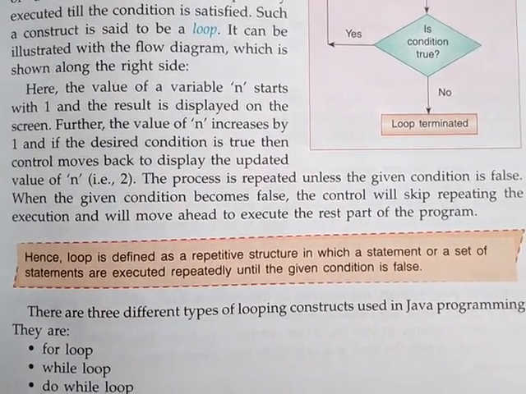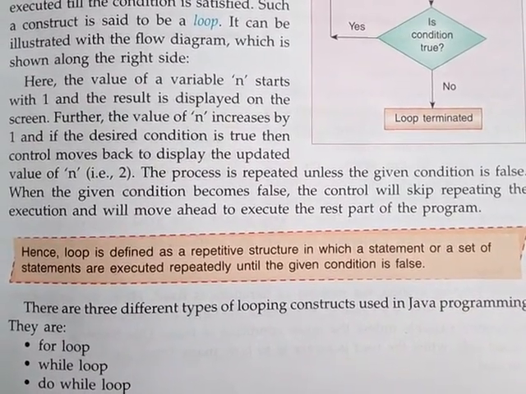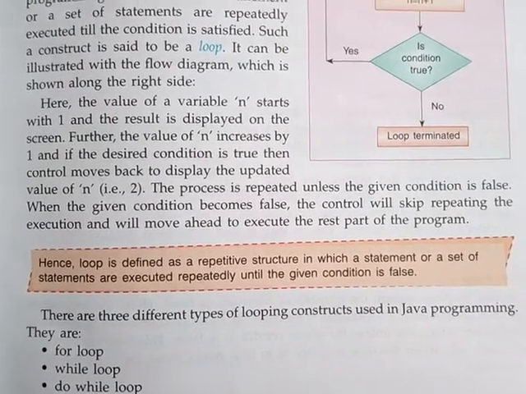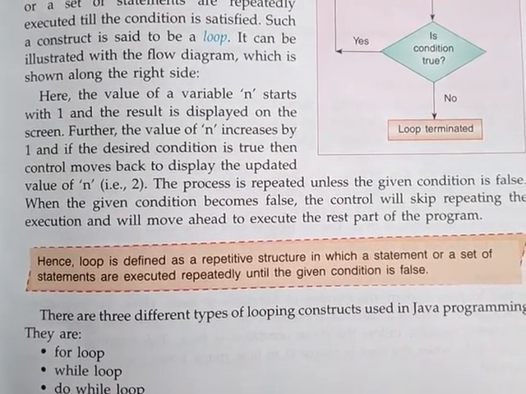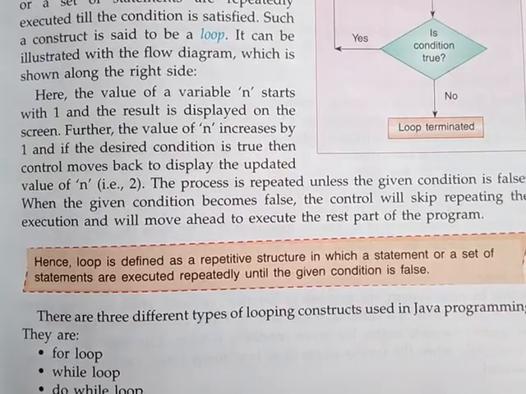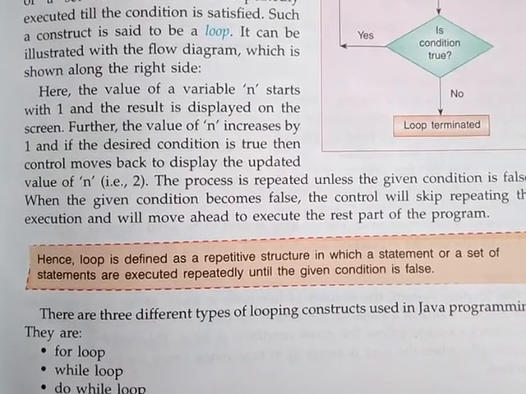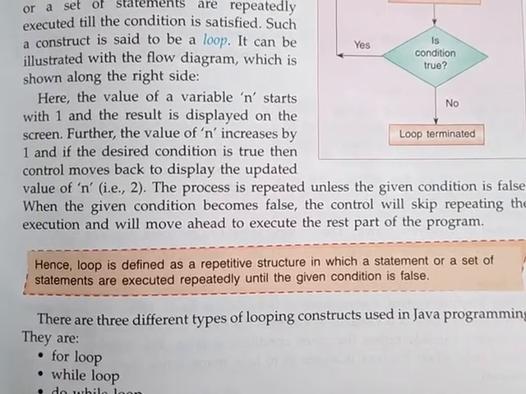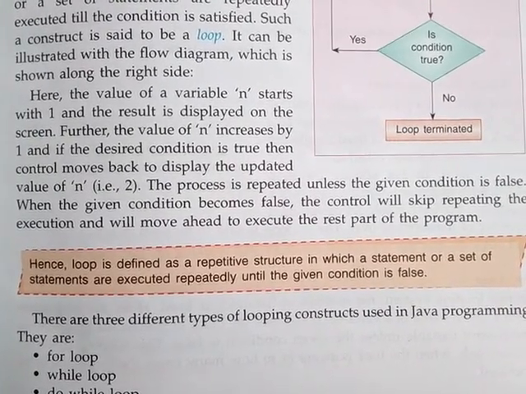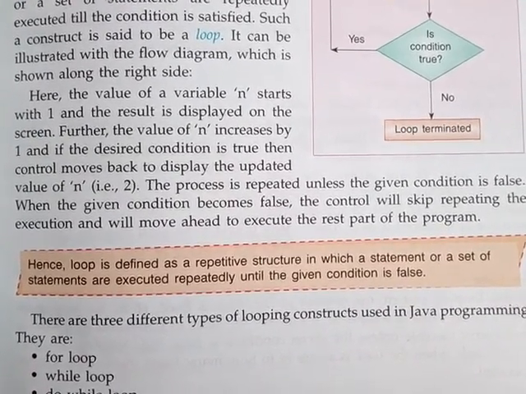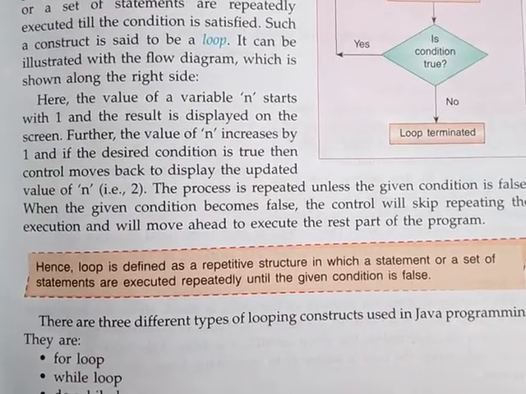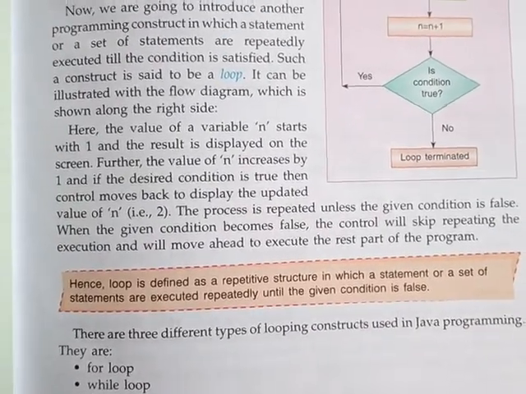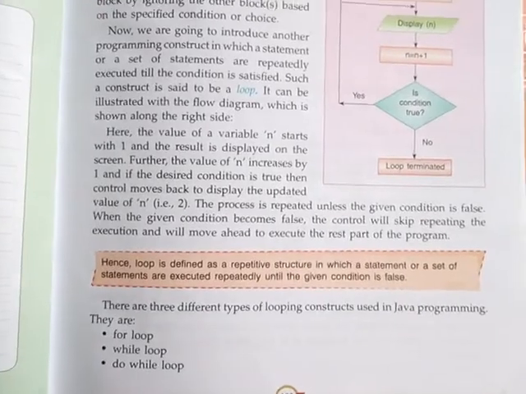Hence, see students, this is the definition of loop. What is a loop? Loop is defined as a repetitive structure in which a statement or a set of statements, as I have told, are executed repeatedly until the given condition is false. So loops are categorized into 3 types.